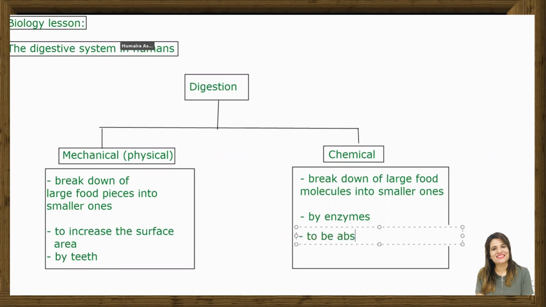To be absorbed into the bloodstream. Yes, that will be better to add. To be absorbed into the bloodstream. Do add this point as well. Okay, perfect.